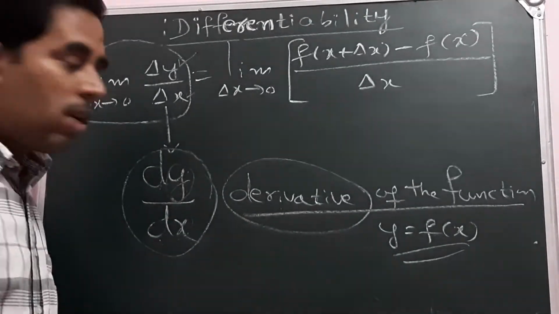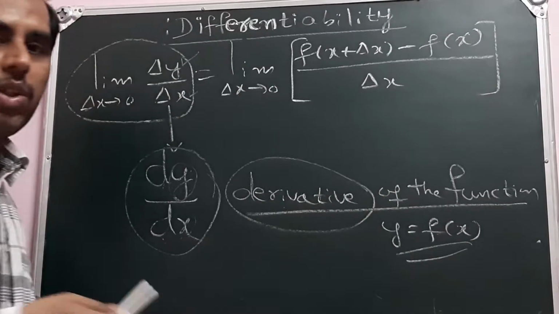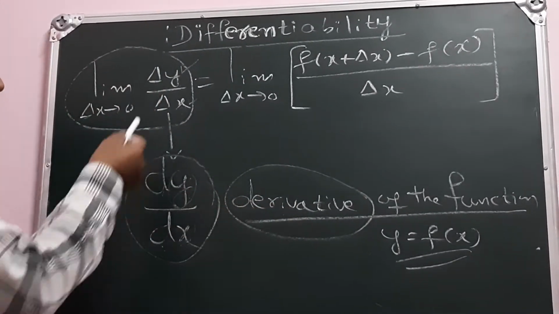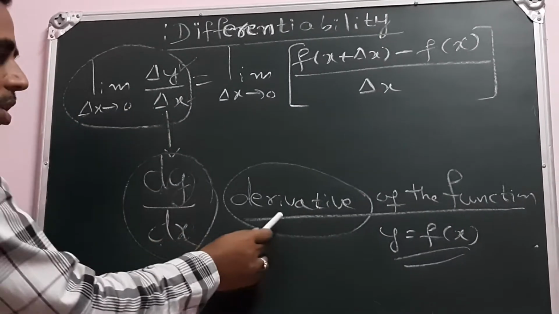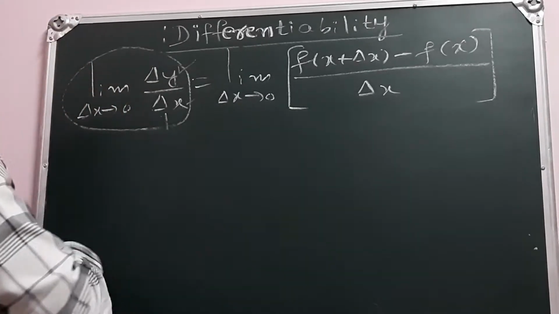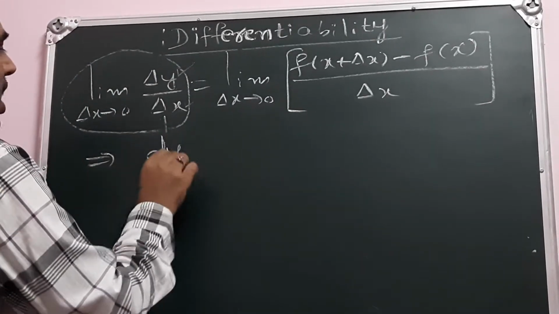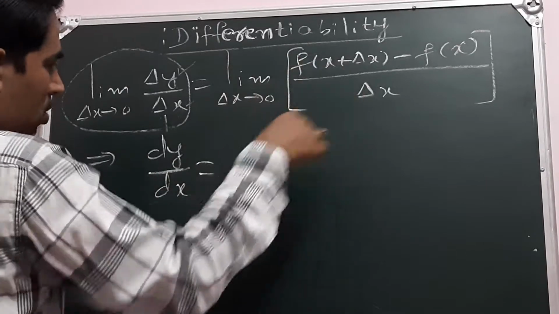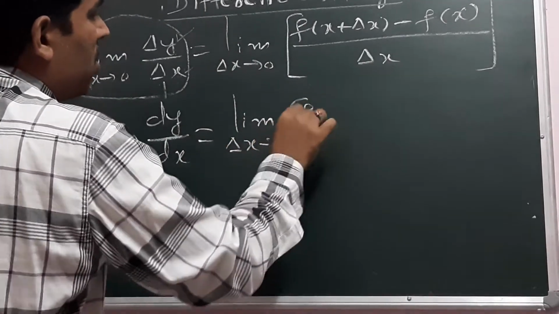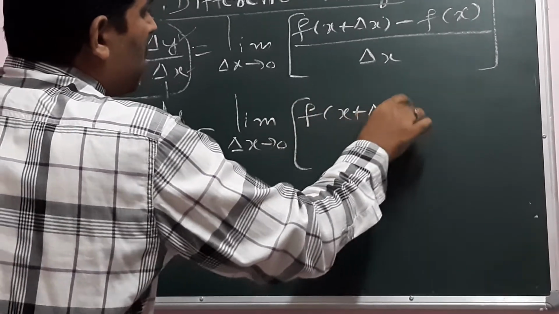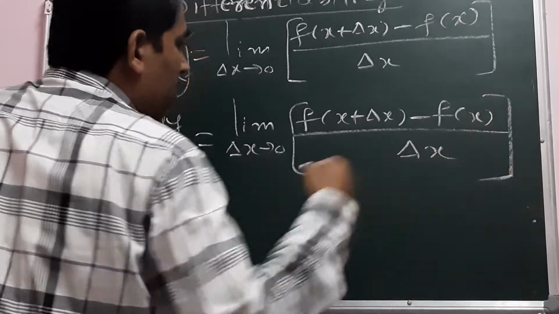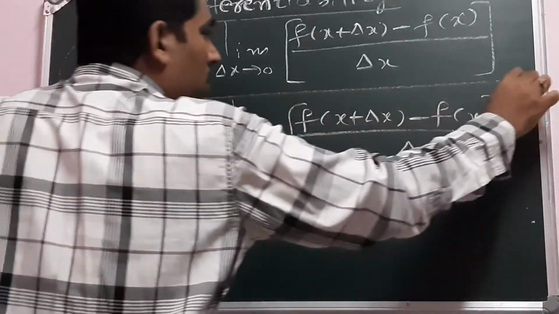Whose derivative is it? This is the derivative of the function. Whatever function we take, it denotes the derivative of that function. So the left hand side converts to dy by dx, which is called the derivative of the function. What should I write in the next step? This implies dy by dx is equal to, the right hand side as it is, the limit as delta x tends to 0 of f of x plus delta x minus f of x, whole divided by delta x. This is very, very important.